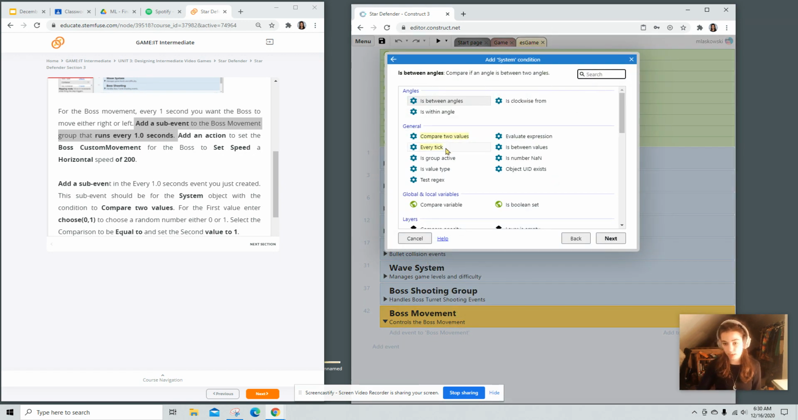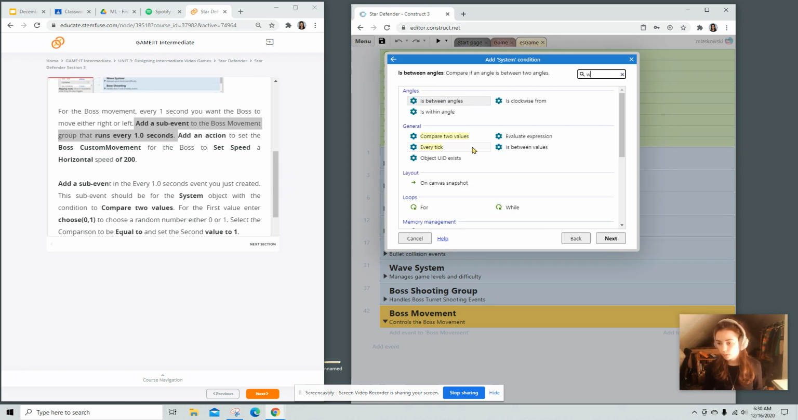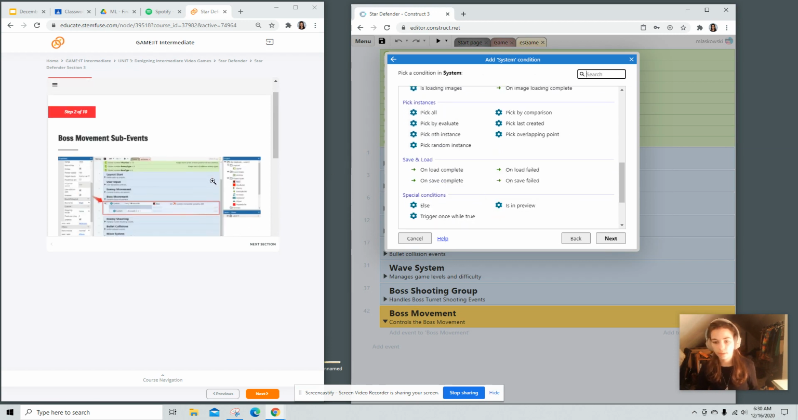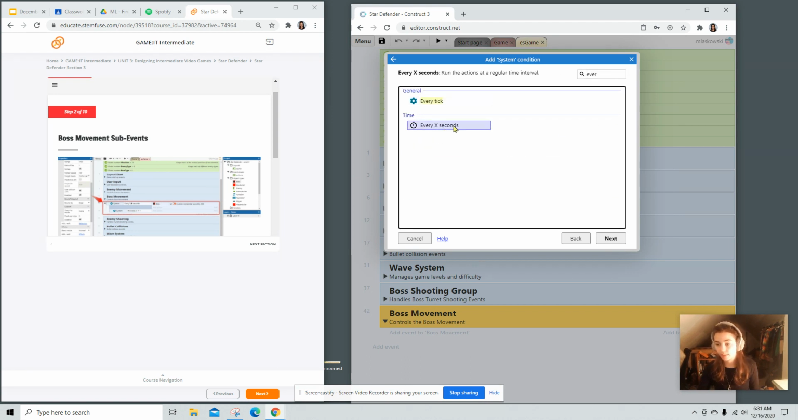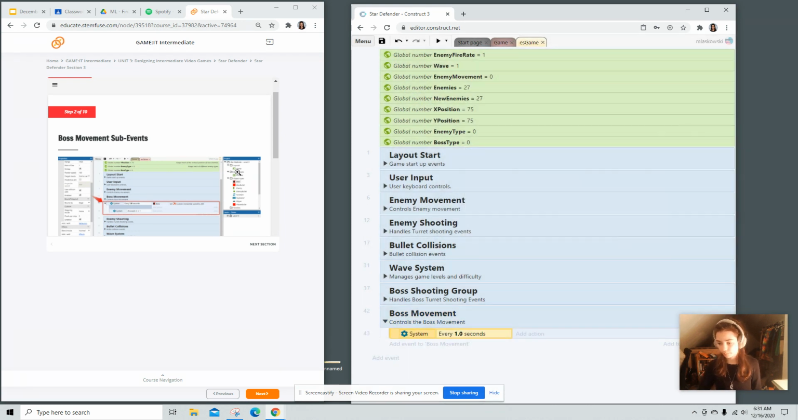And this will be, I believe we're going to do wait. I would have thought we did wait. Let's go ahead and see. Oh, it says every. So every X seconds, which we want to do 1. So every 1 second,